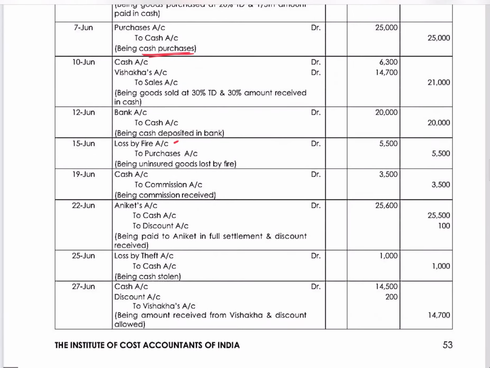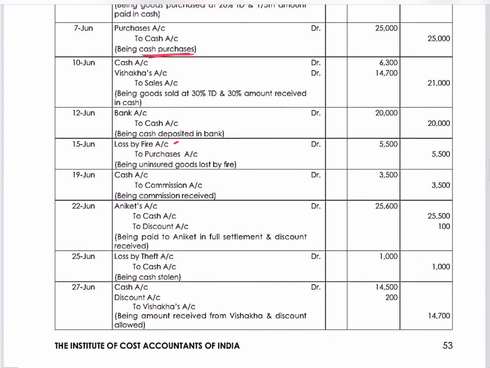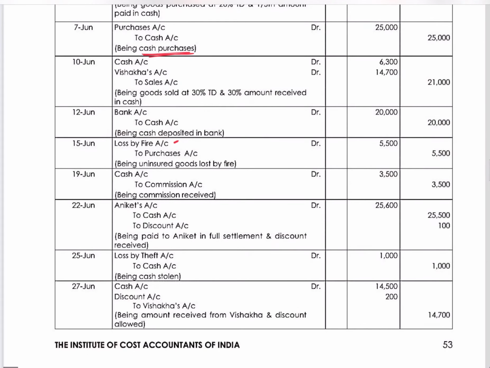So we are debiting loss by fire and we are crediting purchases, because from purchases our stock is reducing. So loss by fire is debited because it's an expense. Debit all expenses. And purchases is getting reduced. Stock is reducing. Okay. So that is the reason we credit it. For any item, if you understand whether it is a debit, then the other should be a credit.